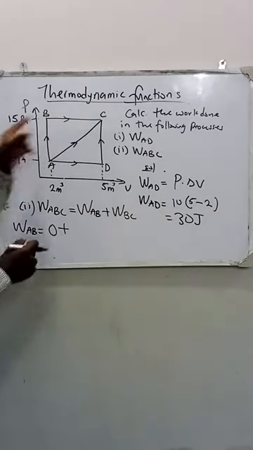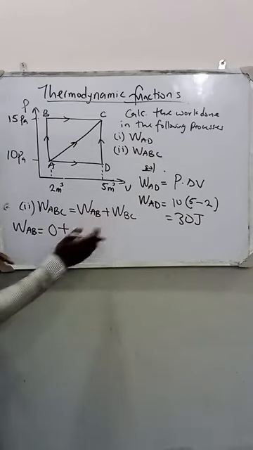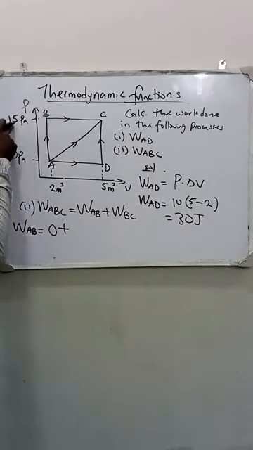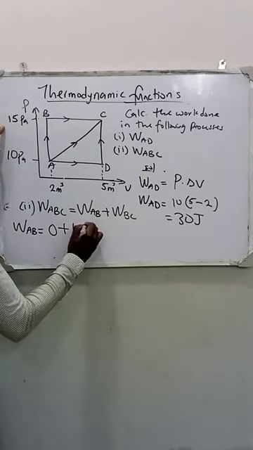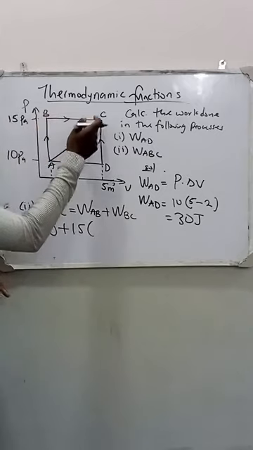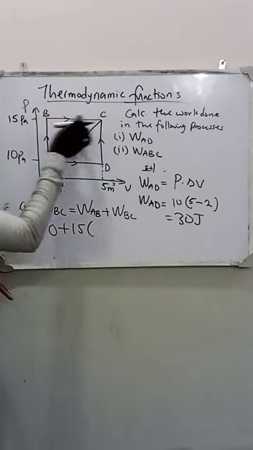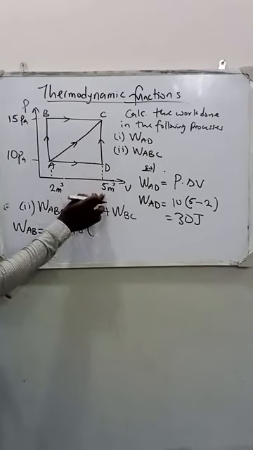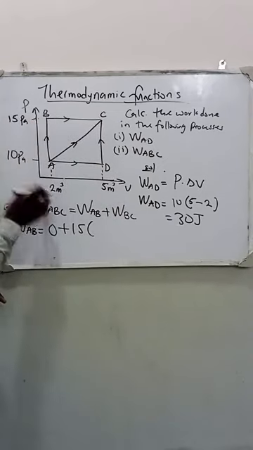Our work done here along B to C: the pressure along B to C is 15. Pressure times change in volume along B to C. The line B to C corresponds on the volume axis to 5 meter cube, while B corresponds to 2 meter cube.